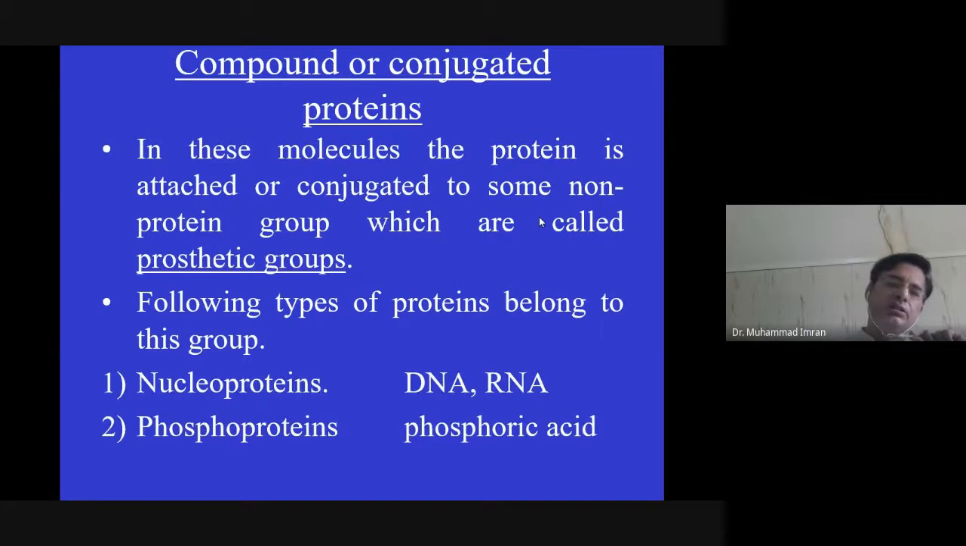Compound protein are those protein which contain amino acid and extra prosthetic group in the form of DNA, RNA, phosphoric acid. For example, nucleoprotein is made up of DNA and histone protein. Phosphoprotein, casein protein is made up of calcium phosphate and protein.